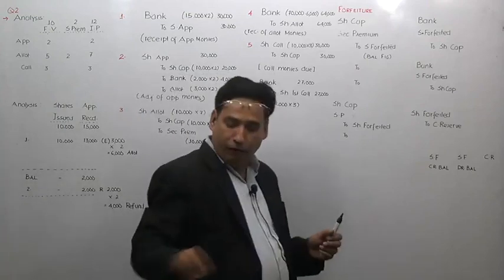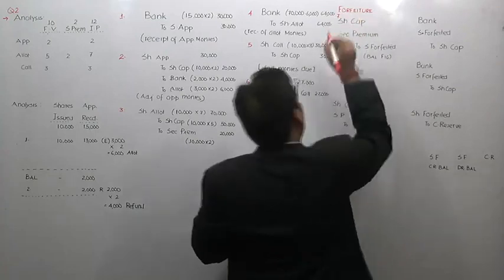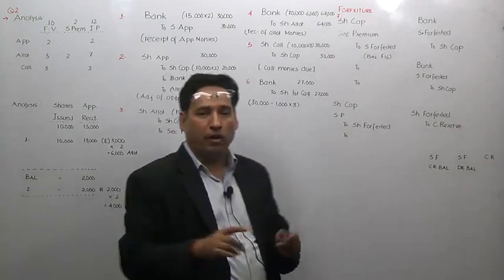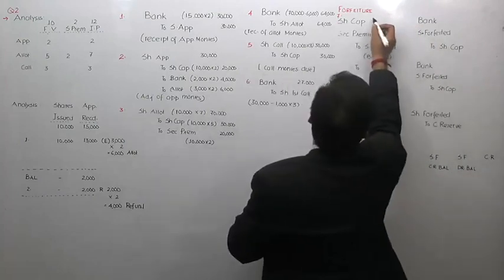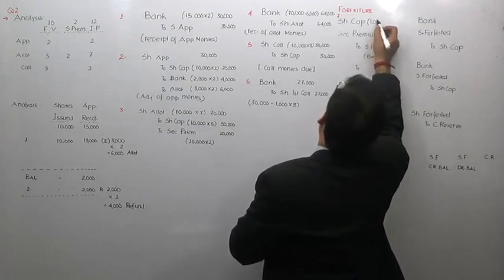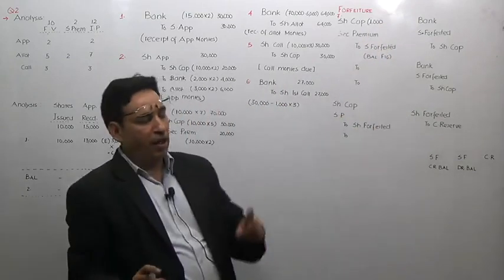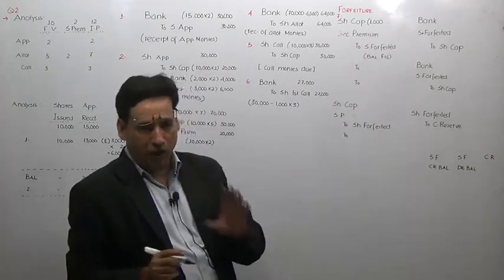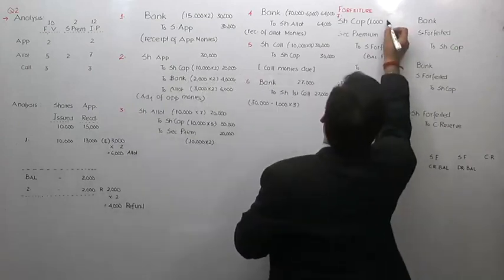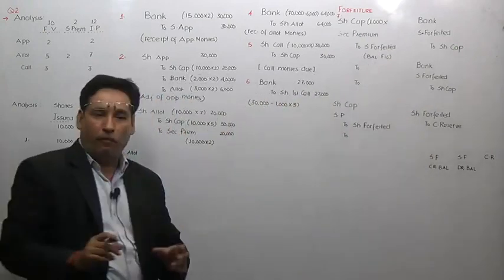As you know, whenever we forfeit the share, this is entry number 7, which I am putting up here. Whenever shares are forfeited, the share capital of the company gets reduced, as you know. So we shall write here the number of defaulting shares, that is 1,000. Whenever we write the forfeiture entry, we have to take into account the number of defaulting shares, which is 1,000. Then we shall multiply it with the called up value of the share.